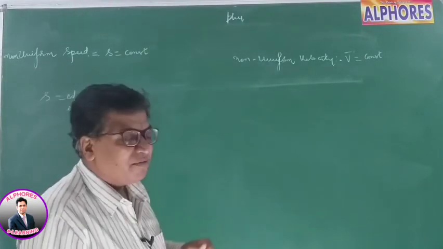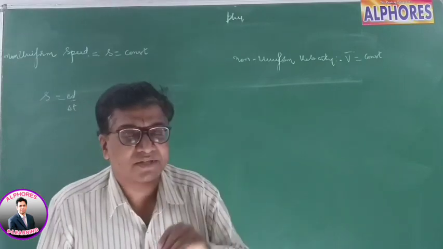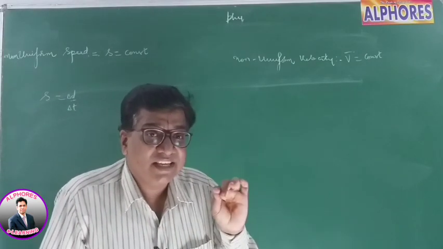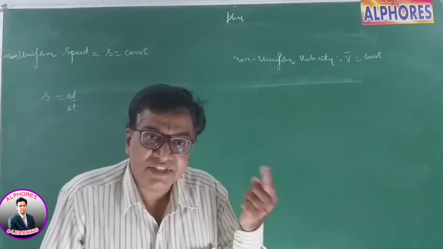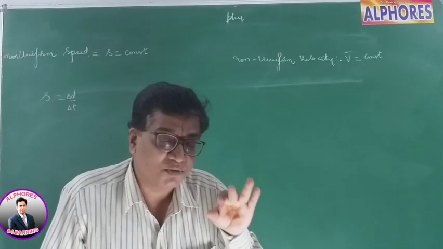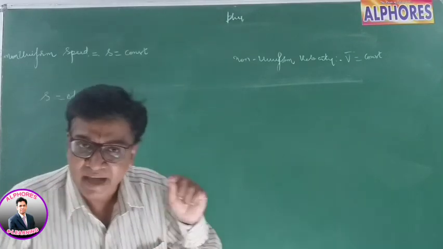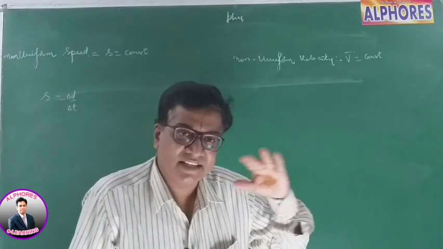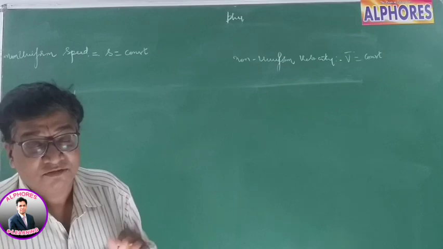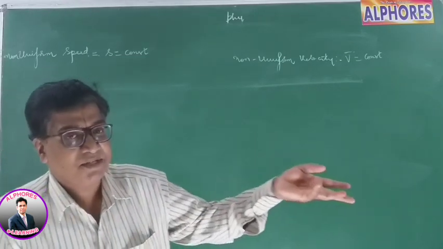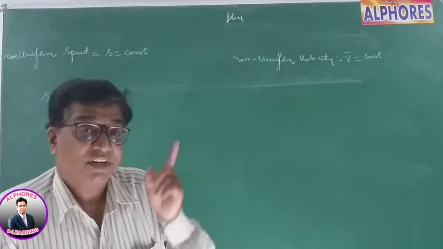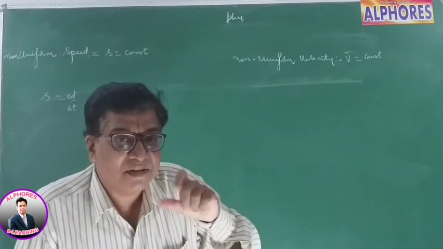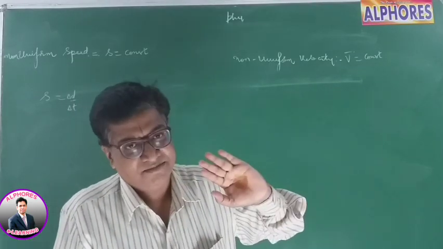But non-uniform velocity, what do you mean by non-uniform velocity? Velocity is not a constant. Velocity is a vector. A vector has both magnitude and direction. If the magnitude changes continuously, it is non-uniform. The direction may be the same, but the magnitude is changing, then it is non-uniform. Or the magnitude may be the same, but the direction is changing.